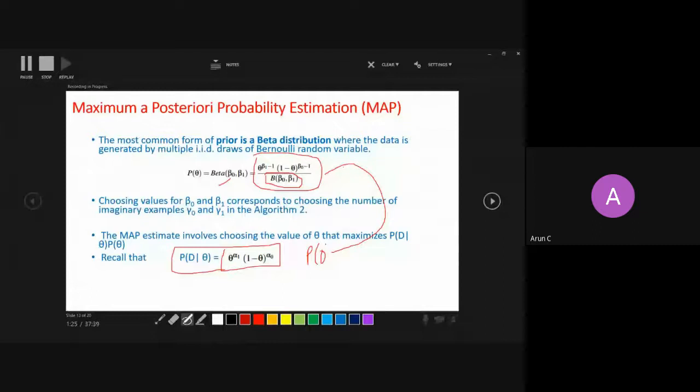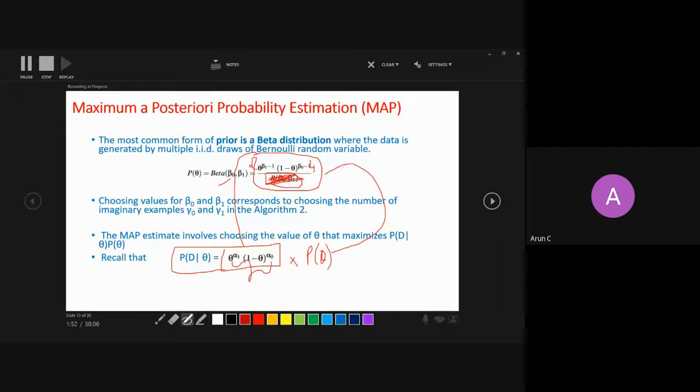So can you see a very beautiful analytical thing here? The parametric form of the likelihood is actually matching the parametric form of a beta. If you assume this is a constant and ignore it, you can see that the parametric form of a beta distribution matches the parametric form of a likelihood function, right?